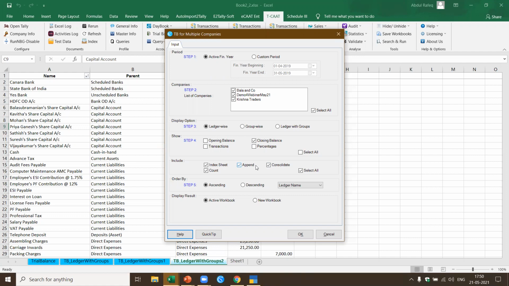And not only that, if I want to, let's say, do a pivot table, I can do it. Consolidate as per the ledger names in each of the 10 trial balances. It will consolidate and give you the count and the total amount. For example, I've got rent and I total consolidate for all the trial balances. And let's say for rent, I've got 10 branches but only 9 figures. Then I know in one branch, maybe the rent has not been accounted.